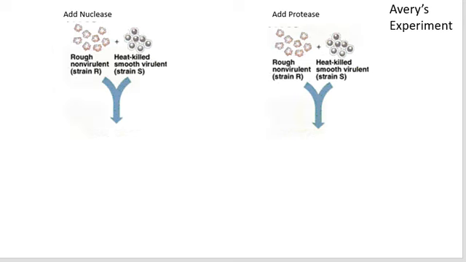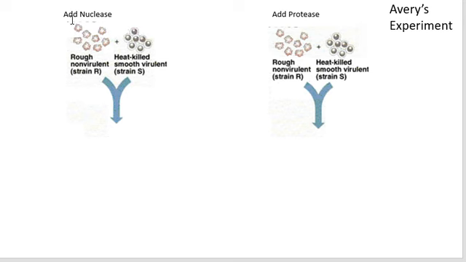So the next experiment we're going to look at is an experiment done by Avery. This is Avery's experiment, and Avery's going to repeat what Griffiths did. He's going to take that R strain that was a non-killer and the heat-killed S strain, which now that it's dead doesn't kill the mouse, and he's going to inject both of those into the mouse. We're going to show 2 different times here. He actually did some different additional experiments as well, but we're going to look at these 2. But he made one addition to what Griffiths did.